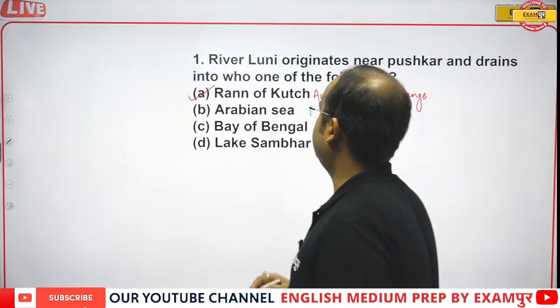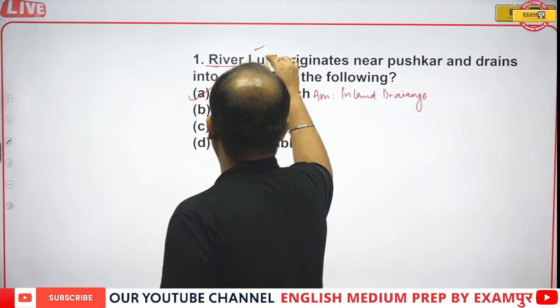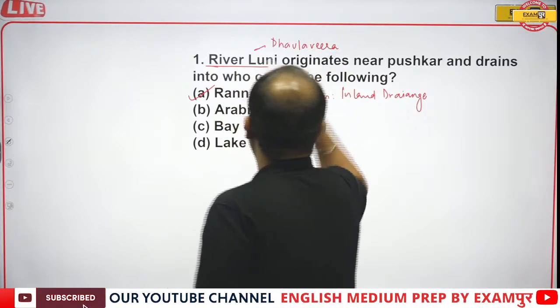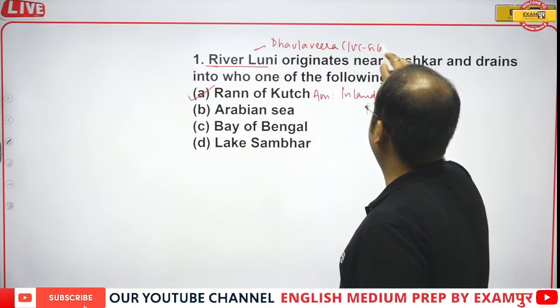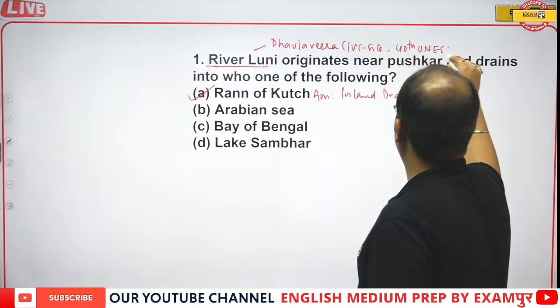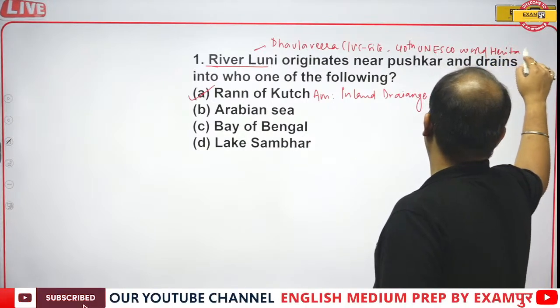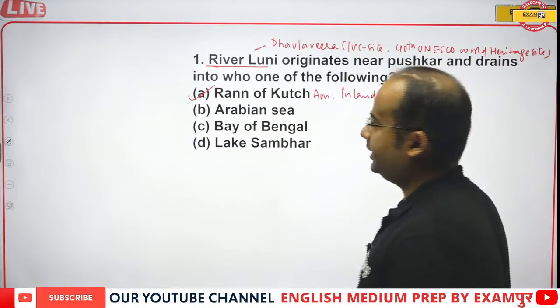Dholavira is a very famous IVC site located on the bank of river Luni, and the 40th UNESCO World Heritage Site.